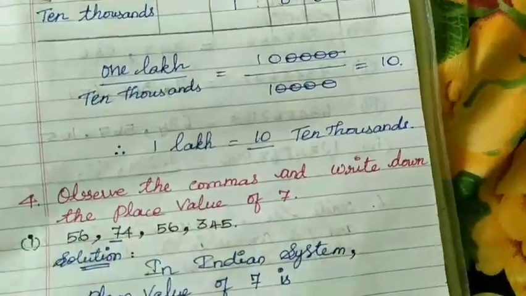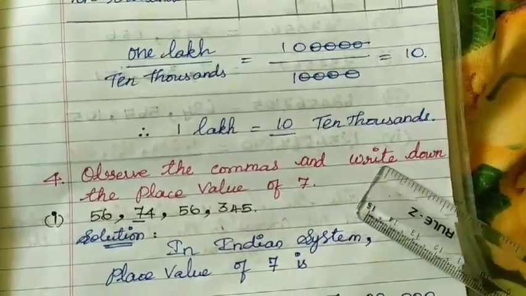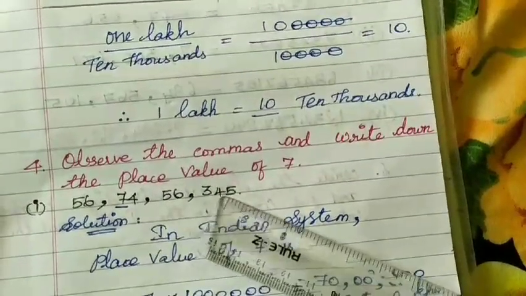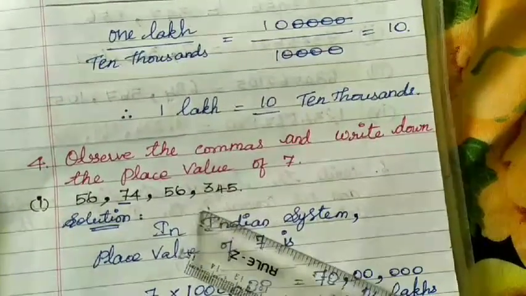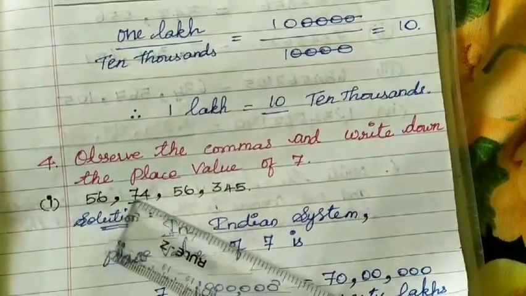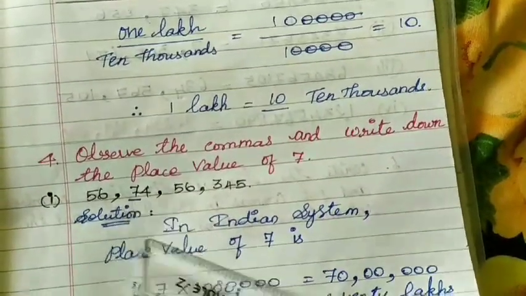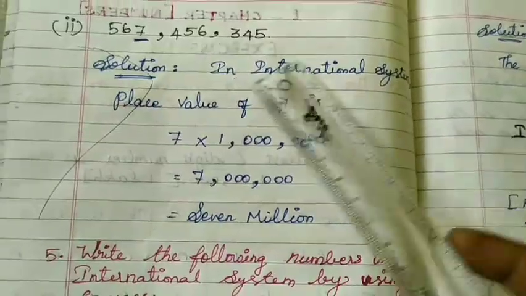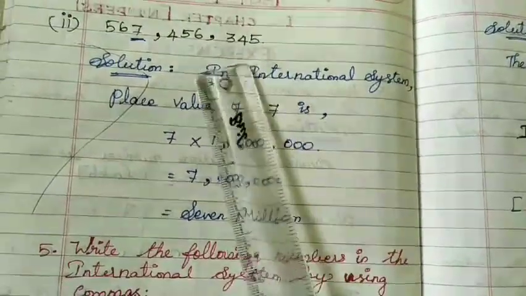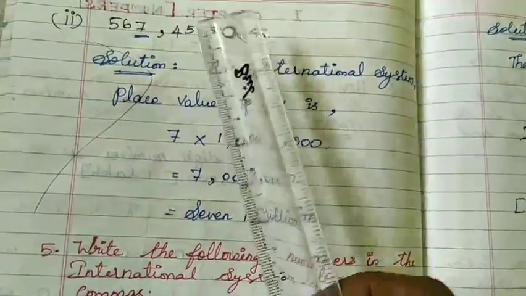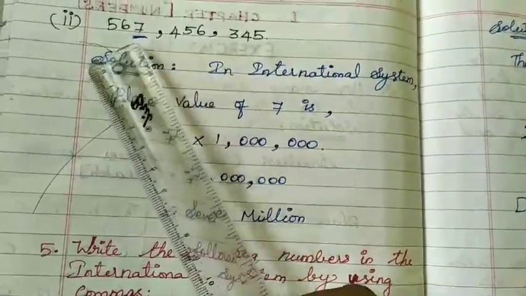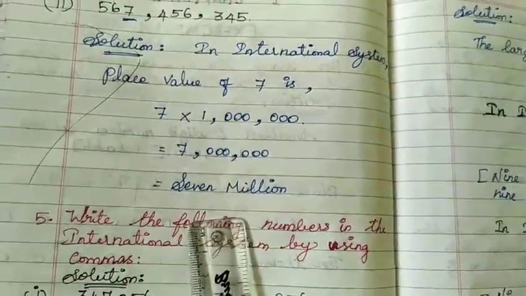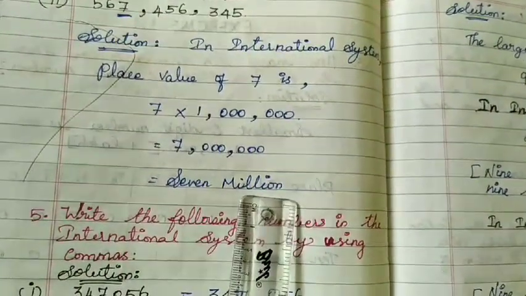Okay, go to the next one. Observe the commas and write down the place value of 7. The place value of 7 is very simple and easy. See here: ones, tens, hundreds, thousands, 10,000s, lakhs, 10 lakhs. The 7 is placed in the 10 lakhs place, so the answer is 70 lakhs. Now let's see the second one in the international system. In the international system, leave the last 3 digits, and after every 3 numbers you put the commas. The number 7 is placed in the millions place. Therefore, the answer is 7 million.